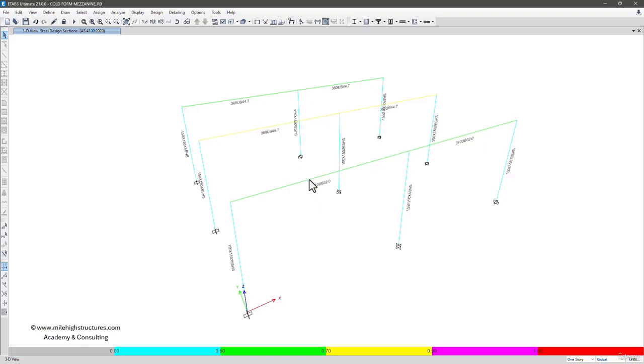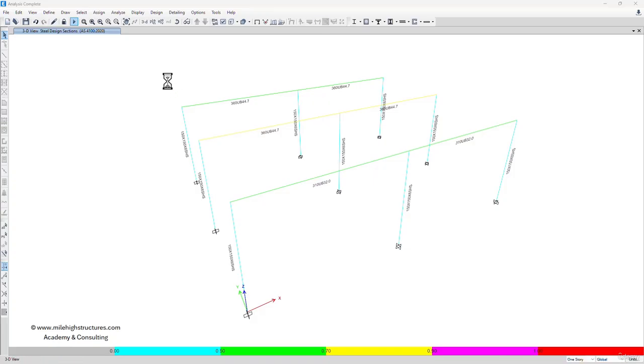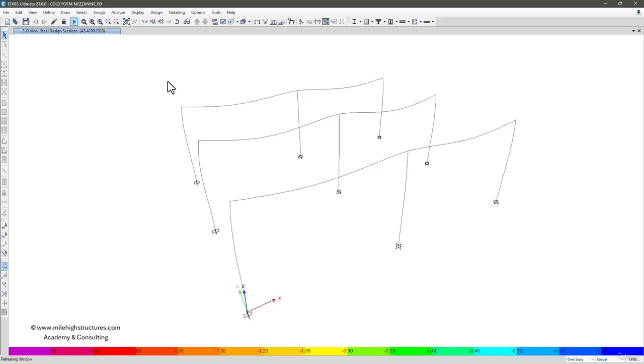Now, the second thing is that right now we do not need to unlock the model, because otherwise the section sizes that have been modified here, like the reduction from 360 to 310 here, shall again come back to the earlier size. So run the analysis here again, and after that you can unlock the model to further reduce the sizes of these columns here. One of the advantages of having a box section here is that the lateral deformation is also not that high. We shall also check the lateral deformation after this analysis. Unlike selecting the I sections, where we were having a very high lateral deflection with or without bracing, in here we do not have a very high lateral deflection with bracing.